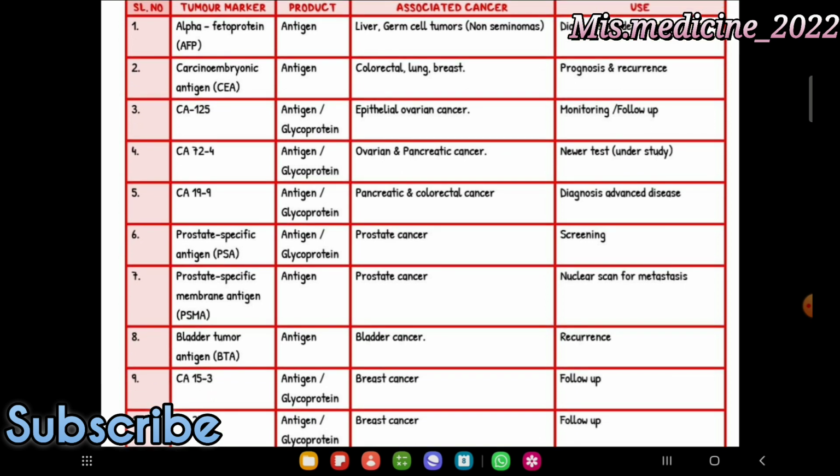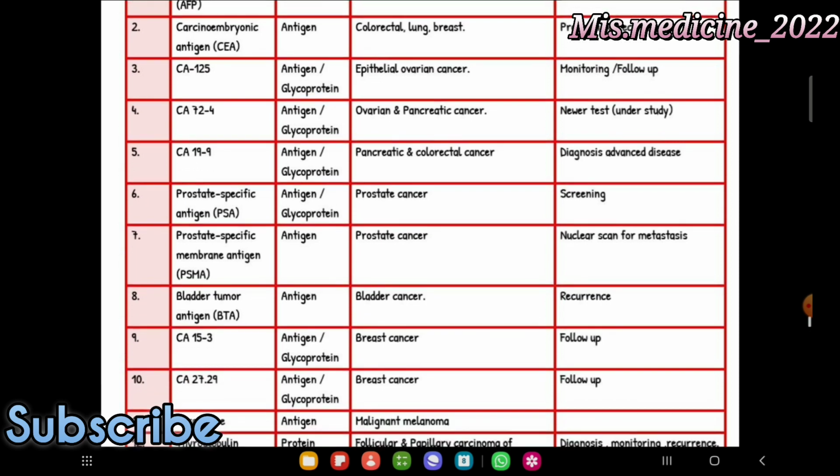CA19-9 seen in pancreatic cancer and colorectal cancer. Prostate-specific antigen, prostate cancer. This is the important one for the screening. Prostate-specific membrane antigen for prostate cancer, nuclear scan for metastasis. Bladder tumor antigen for bladder cancer. CA15-3 breast cancer, CA27-29 breast cancer, tyrosinase malignant melanoma,